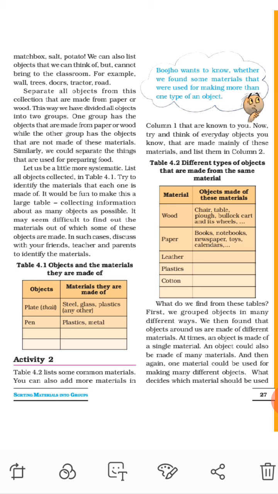Now table 4.2, different types of objects that are made from the same material, like wood: chair, table, plow, bullock cart; paper: book, notebooks, newspaper, toy, calendar; leather: cap, belt, bag, etc.; plastic: toys, buckets, etc.; cotton: clothes. So write down one more column after cotton, according to your wish. Okay, like what can you write? Metal, so many things are made up of metals. And plastic is already here, so you can use your mind and write down.